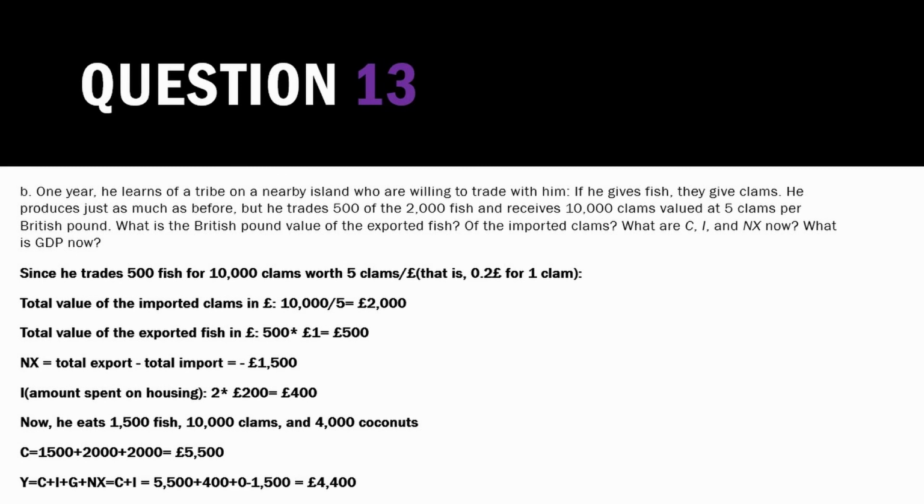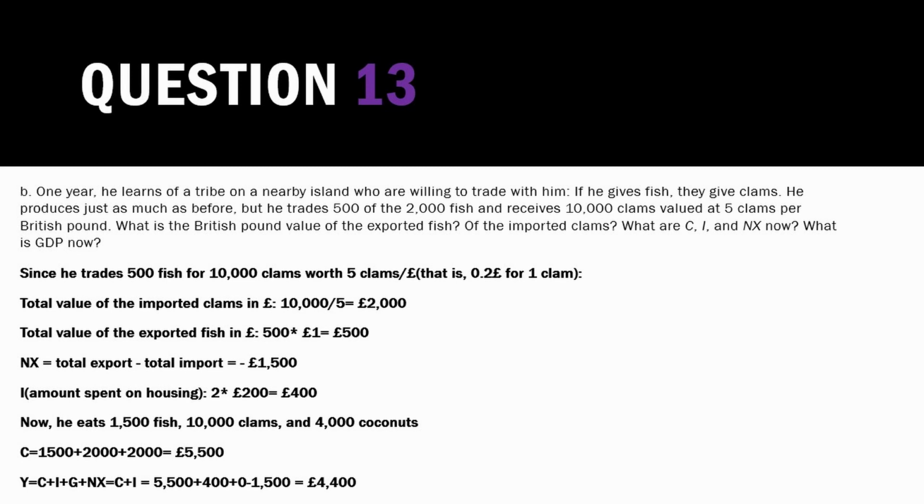That gives us a negative net export, which is negative 1,500 pounds. We know that with the increase in imports, the consumption will also increase, and that gives us a consumption of 5,500. The investment will still be the same, which is 400, and that gives us a GDP of 4,400.